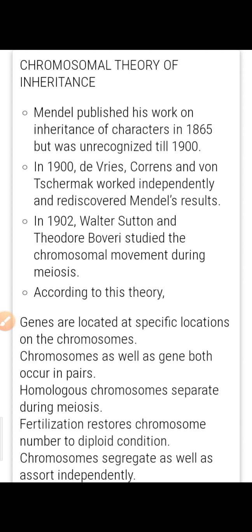But after the rediscovery or reanalysis by three scientists, de Vries, Correns and Tschermak, who worked independently on Mendel's work, only after 1900 did Mendel's work get recognition.